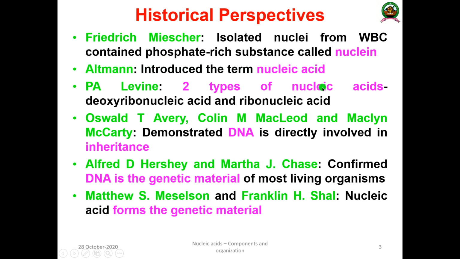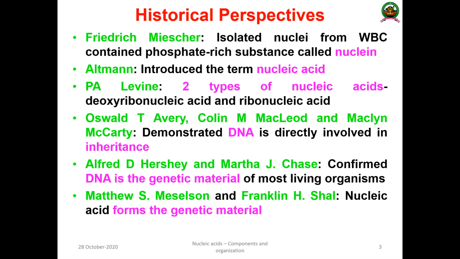And after some years, Dr. P.A. Levene identified that based on the types of nucleic acids, there are two types commonly present: one is deoxyribonucleic acid, the next one is ribonucleic acid.